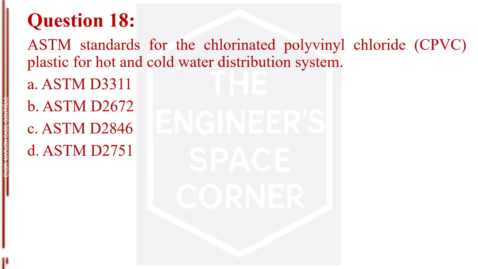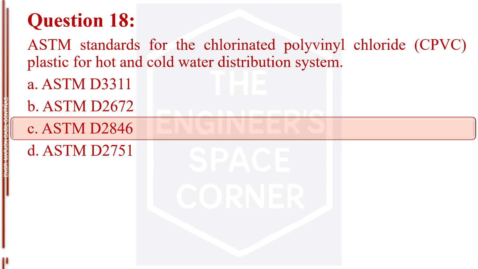Question number 18. ASTM standards for the chlorinated polyvinyl chloride or CPVC plastic for hot and cold water distribution system. Letter A, ASTM D3311. Letter B, ASTM D2672. Letter C, ASTM D2846. Letter D, ASTM D2751. The answer is letter C, ASTM D2846.